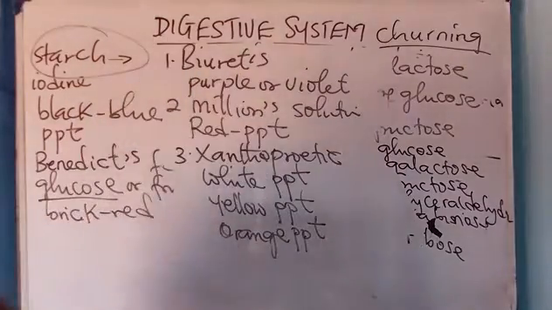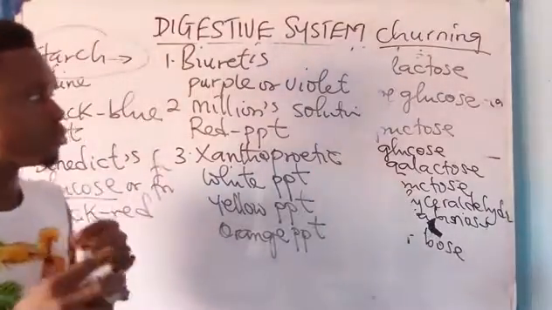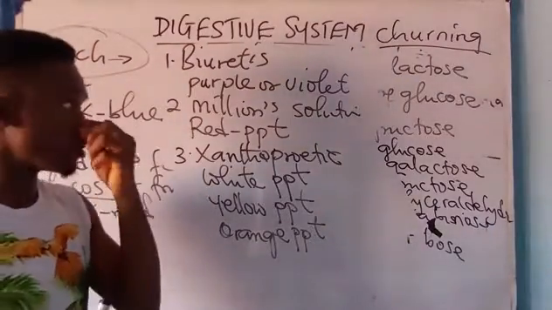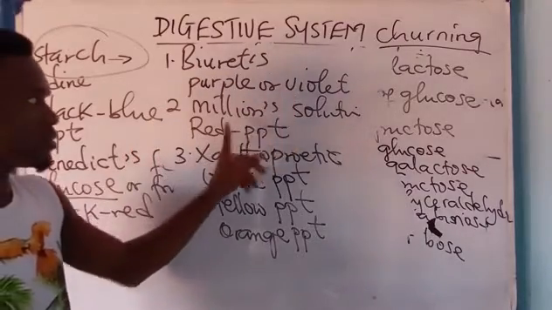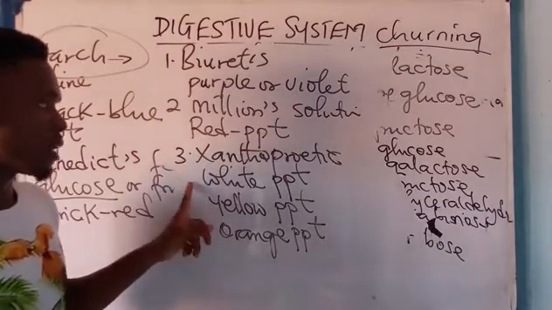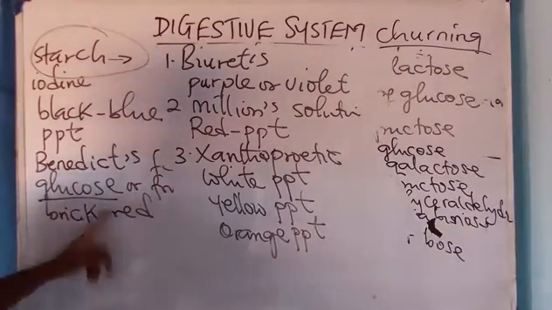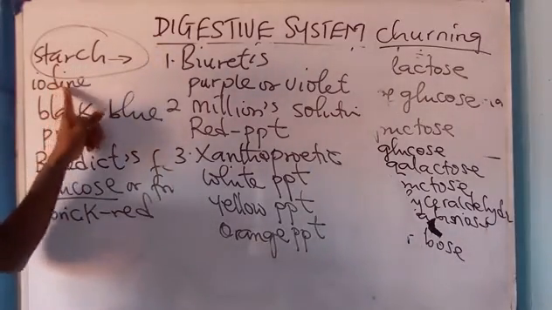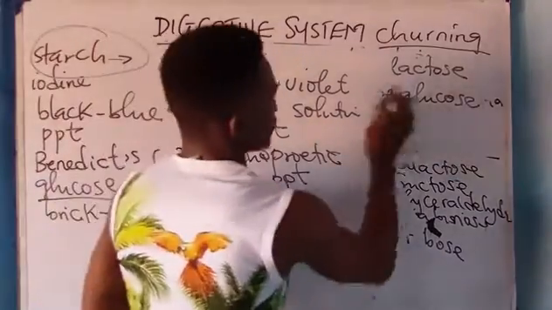JAMB just takes note of the color changes or the color of the solution shown. All right, Biuret is purple or violet, Millon's is red, then xanthoproteic you have white, yellow, and what? Orange. Benedict is brick red, then starch is what? Iodine. Now, how do you test for fat?